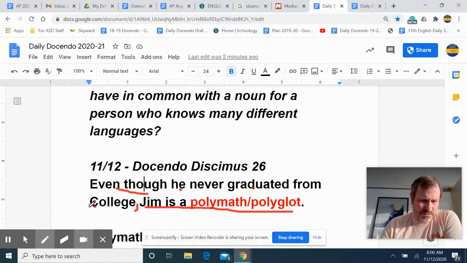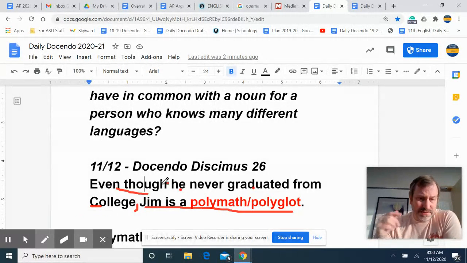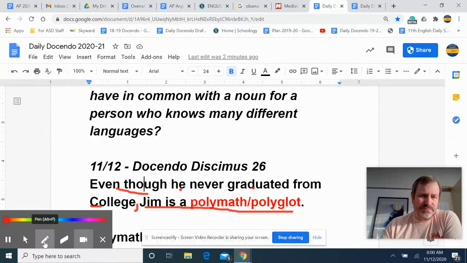So we get the comma. Oh, of course, the other thing here is college is just a general noun. We should not capitalize that, right? And of course, it's spelled correctly. I've seen college spelled many times as collage. Please don't make that mistake. All right, so I think the sentence is correct now.